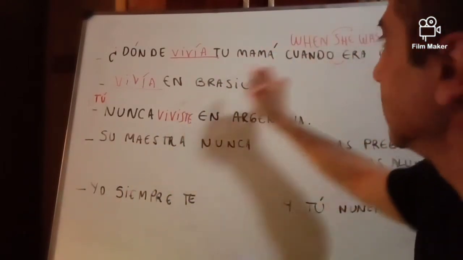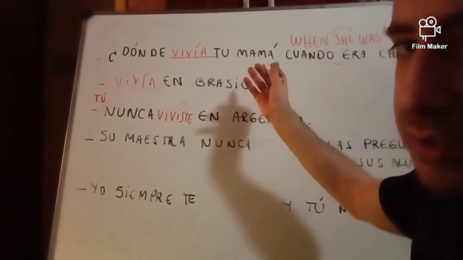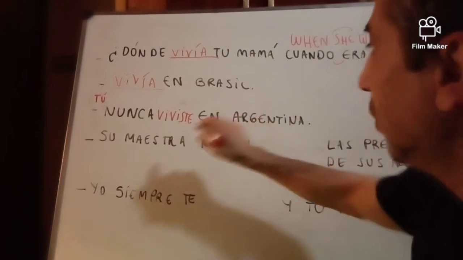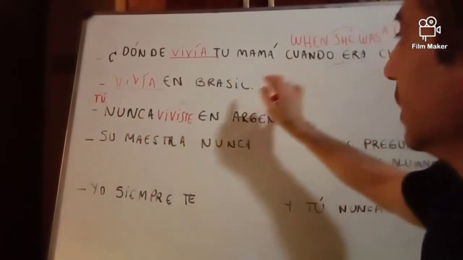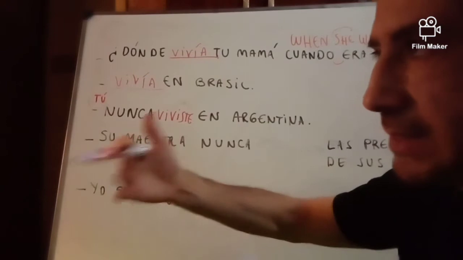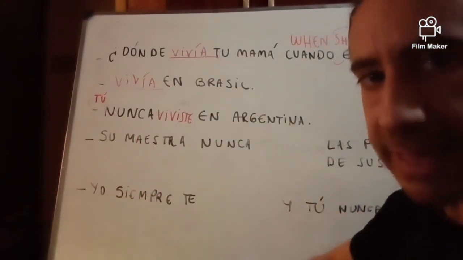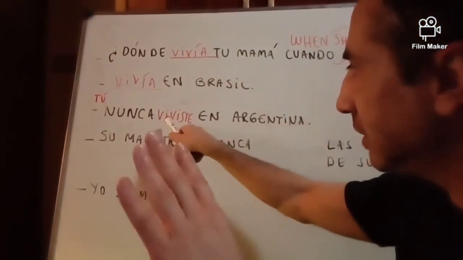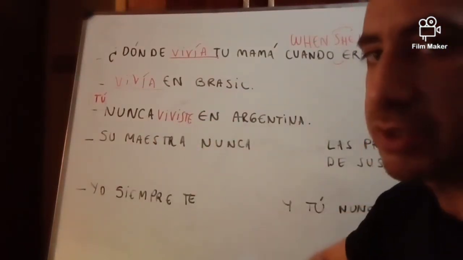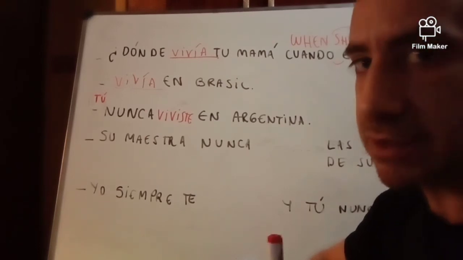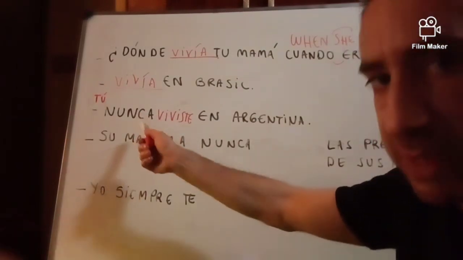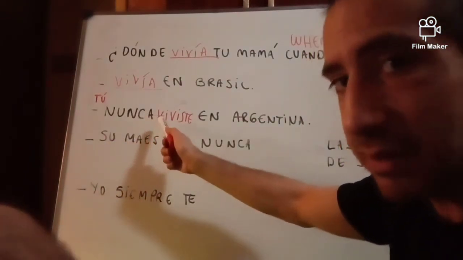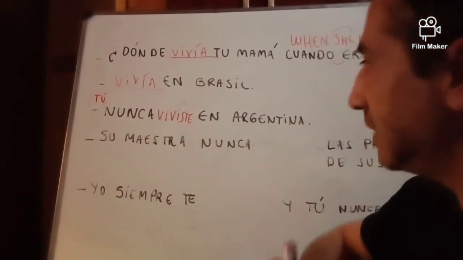This is the difference. Well, you make the question, the answer, sorry, or the sentence in the same way. We use used to when it's something that we would do again and again and again in the past, and for a specific action, you use the simple past, sorry. So it's the same in Spanish. Nunca viviste. No, nunca vivías. We don't say nunca vivías. Nunca viviste en Argentina. You never lived in Argentina.